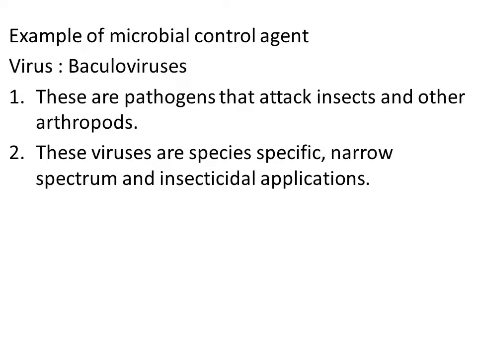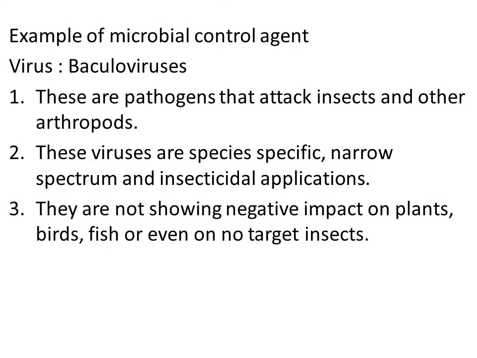So against whichever insects must be killed, we can use that particular type of baculovirus, because baculoviruses are species specific, narrow spectrum insecticidal applications, so they do not cause any negative impact on plants, mammals, birds and fishes. They do not cause harm even to non-target insects. Only the targeted particular insect gets infected.